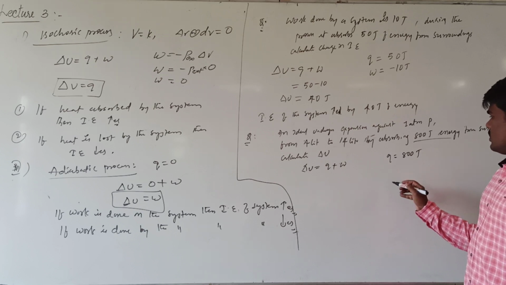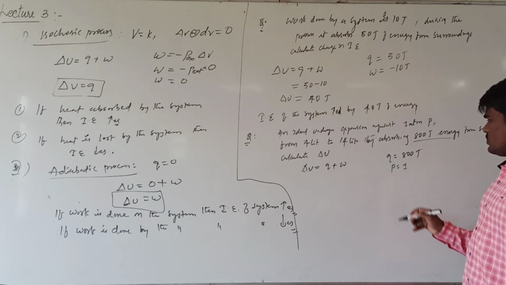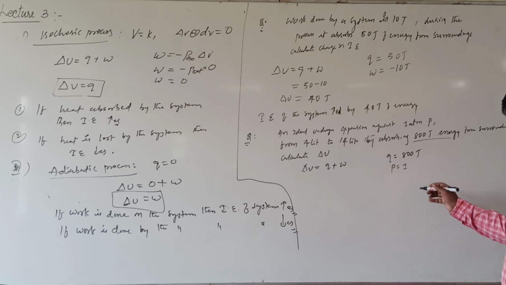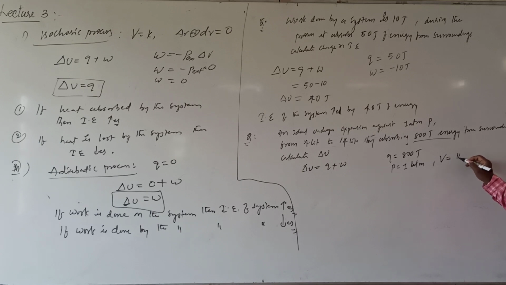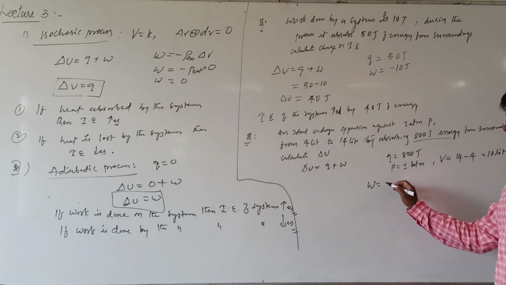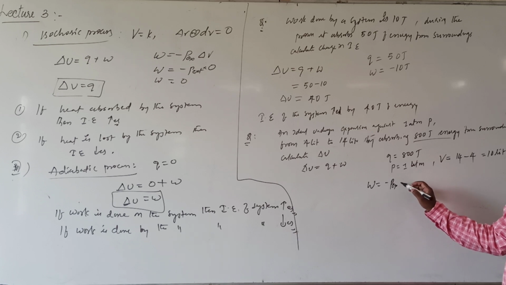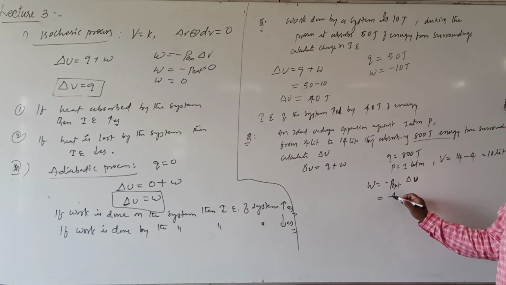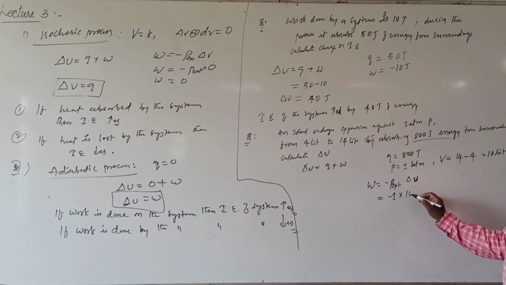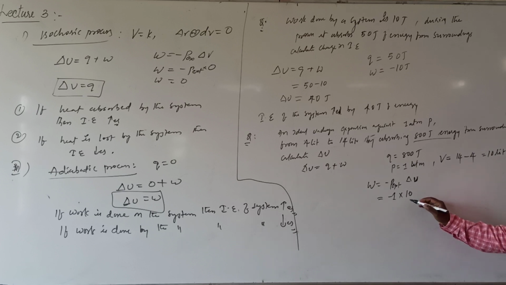P is given as 1 atm. You have to calculate the W from the given data. V2 is 14 and V1 is 4, so the change comes to 10 liters. So W will be equal to minus P external into dV. It comes minus 1 into the change here, 10. This comes equal to minus 10.